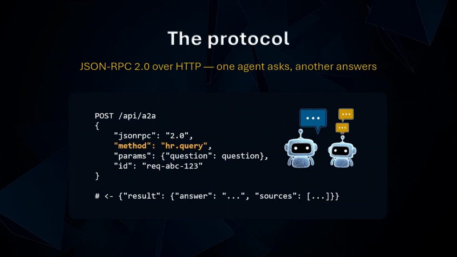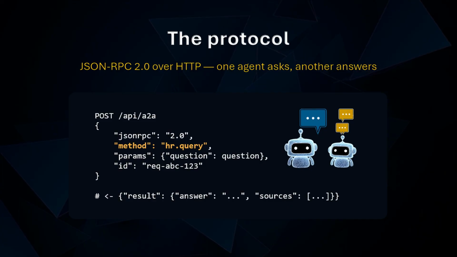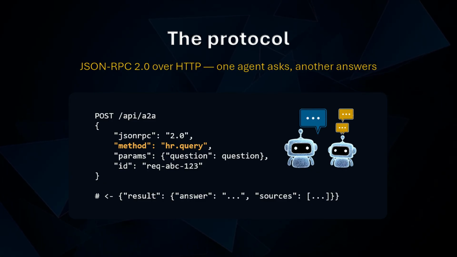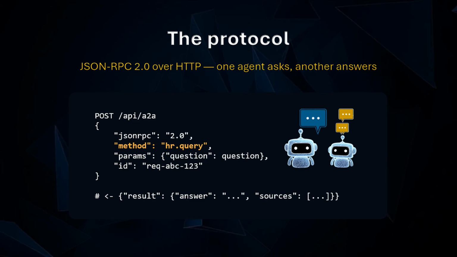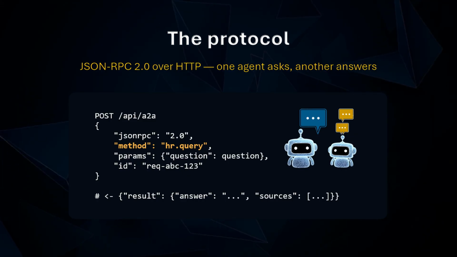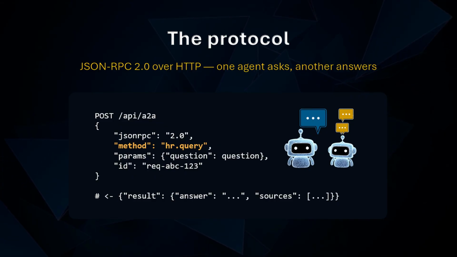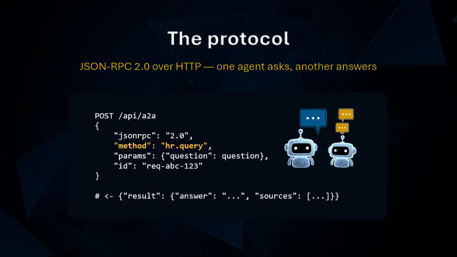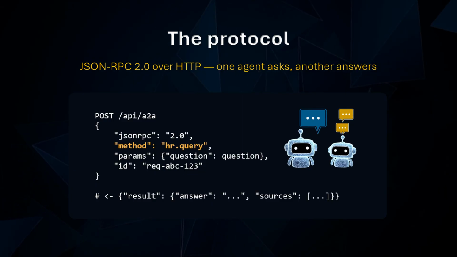And this is how they call it. The 2 agents talk over a small, well-known protocol called JSON-RPC, sent as an HTTP request. The caller posts a message that names the method, hr.query, and carries the question. The HR agent reads it, does its work, and posts an answer back in the same format. The shape is deliberately plain. There is the method, there are the parameters, and there is an ID to match the answer to the question. Any agent that can send an HTTP request can play. That is what makes it a protocol, and not a private function call.